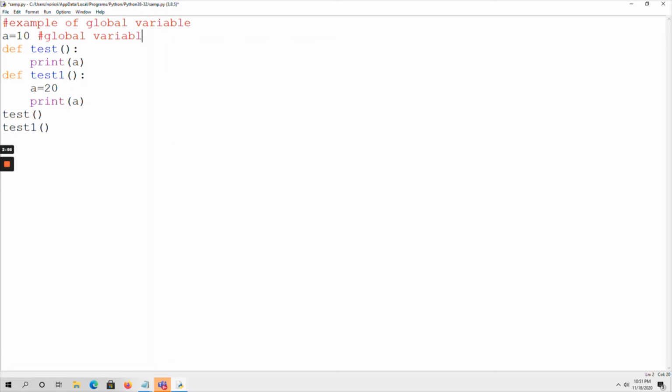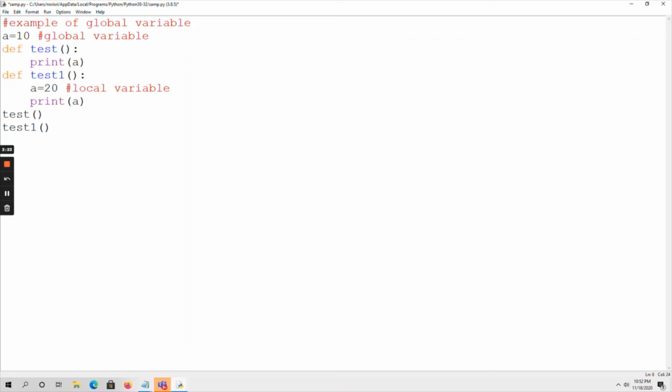You have to remember that. Within the function, if you declare any variable, that variable is called a local variable. Here a is assigned 20. That is a local variable, because the scope of that variable is limited to that function only, to test1 only. But a equal to 10, as I declared it as a global variable, its scope will be throughout the program. In these two functions, I can use that variable.